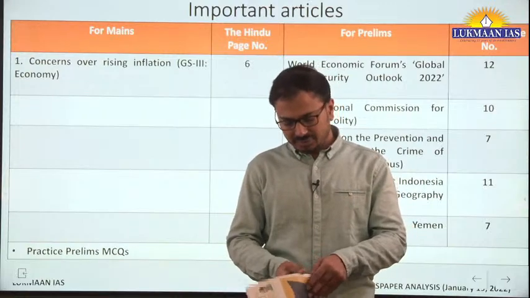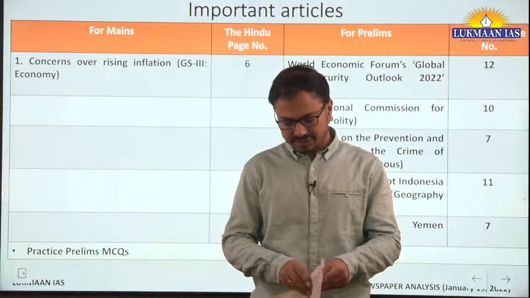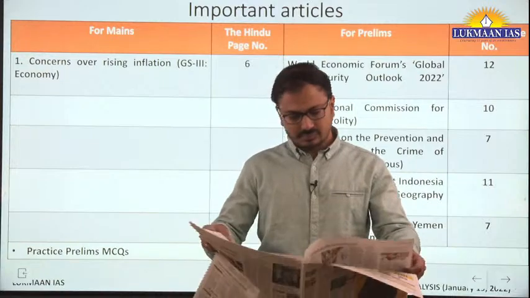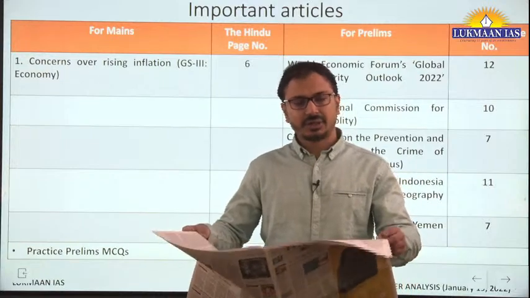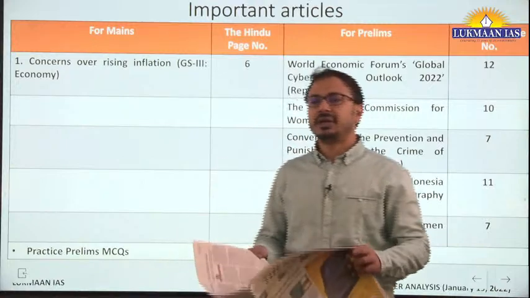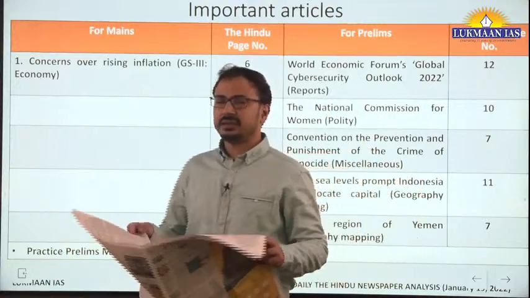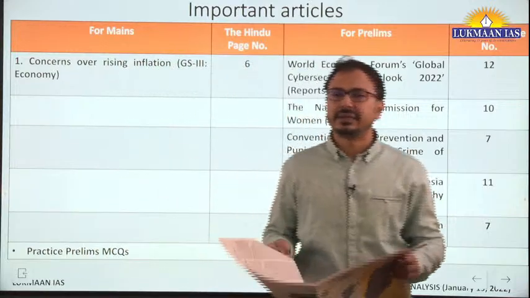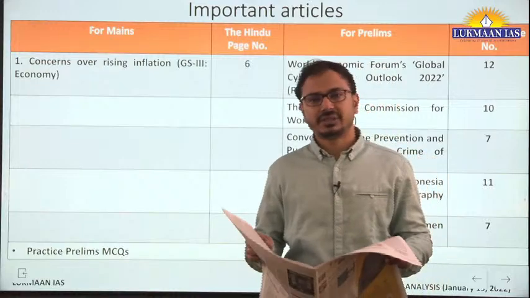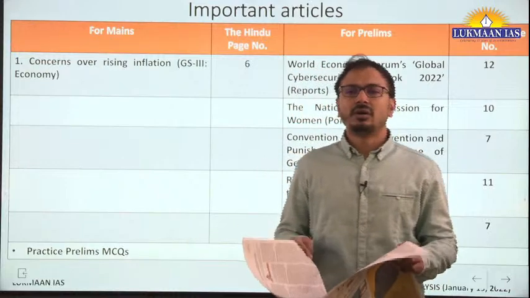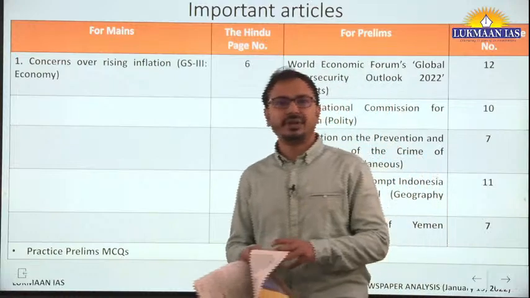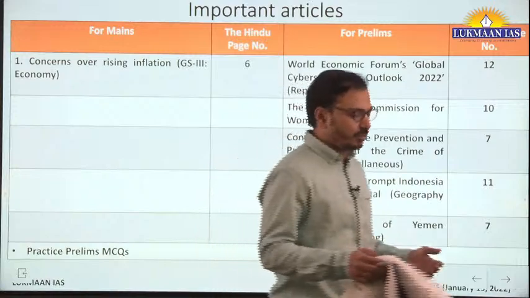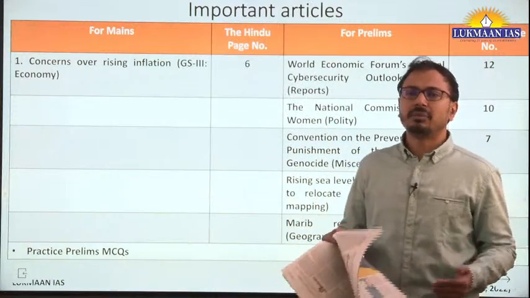Now directly come to page number 6, the editorial page. Editorial on the left hand side: inflation conundrum. Recently CPI and WPI data for the December month was released, right? So the analysis is given in this article. From an economy perspective, GS3 paper, we will have a follow up. Almost every month such an editorial appears in the Hindu newspaper after the CPI and WPI data comes out in public.